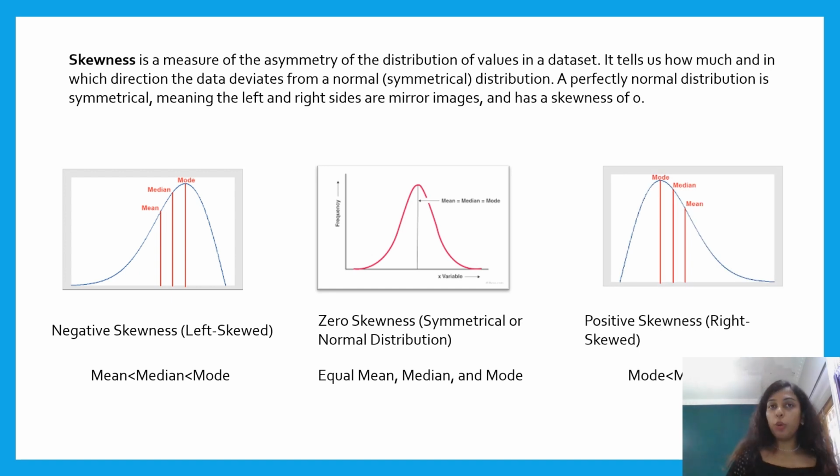In a positively skewed distribution, the tail is longer on the right side. This occurs when there are a few extremely high values that pull the mean upwards. As a result, the mean is greater than the median and the median is greater than the mode. For example, income data is often positively skewed. A few very wealthy individuals earning significantly more than the majority can raise the mean, but the median and mode remain lower. Whereas in zero skewness, a symmetrical or normal distribution, the mean, median and mode will be equal.